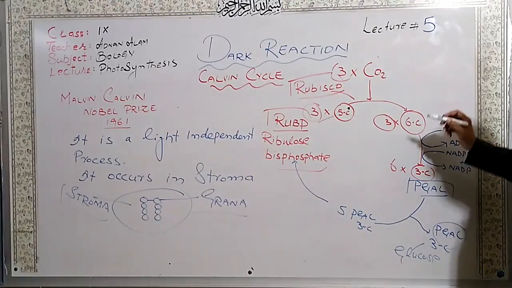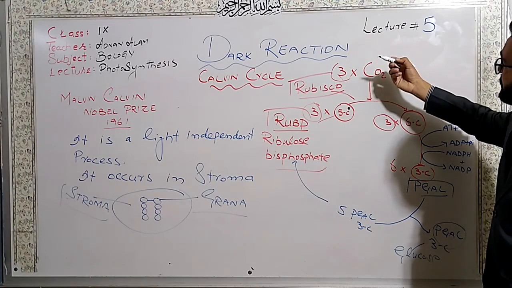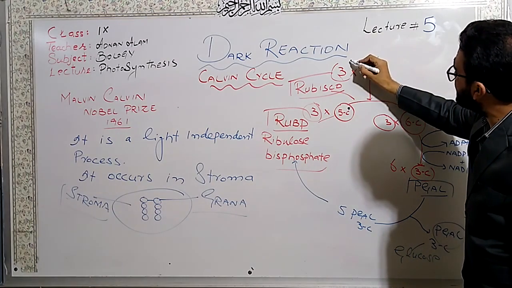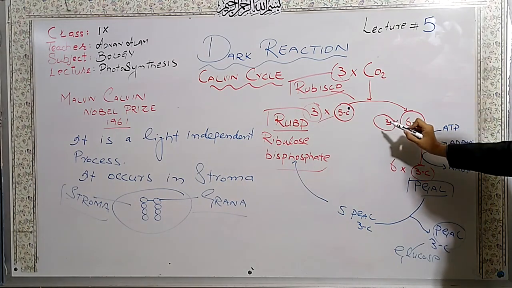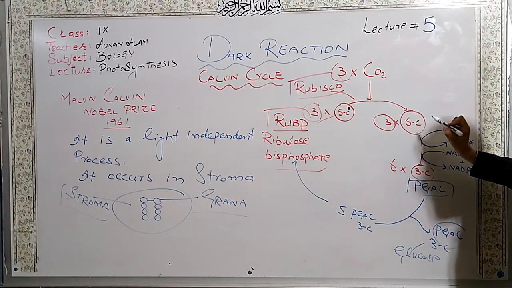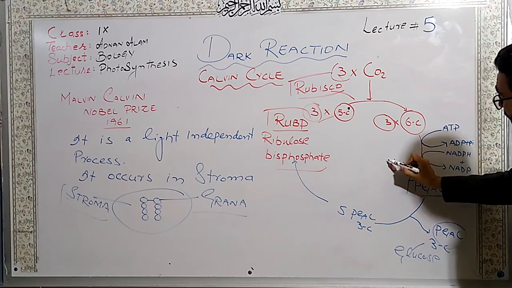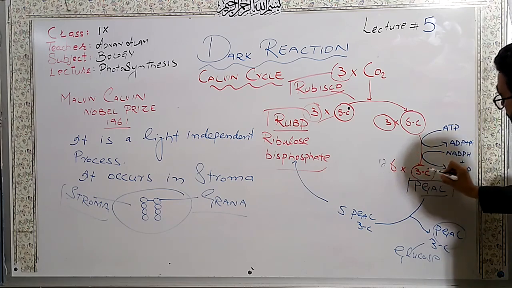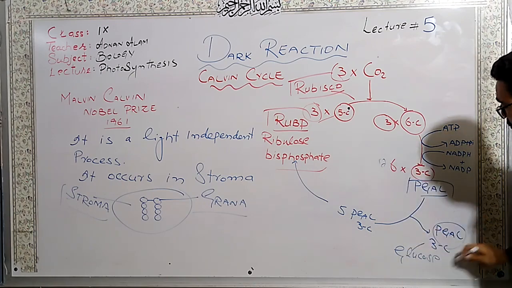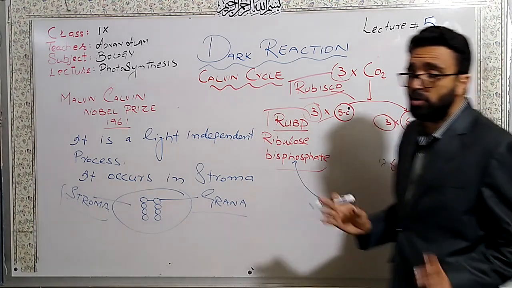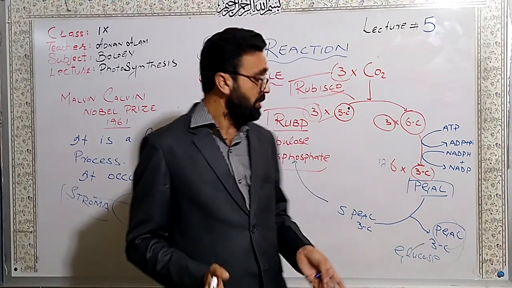Dear students, actually, if we see the overall reaction, there are 6 molecules of carbon dioxide, 6 molecules of RuBP, 6 molecules of 6-carbon compound formed, and 12 molecules of 3-carbon compound formed, and 2 molecules of 3-carbon come out and form glucose, because glucose is a 6-carbon compound.